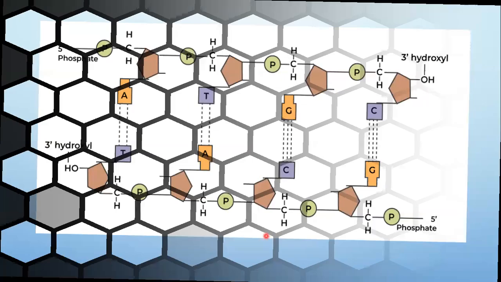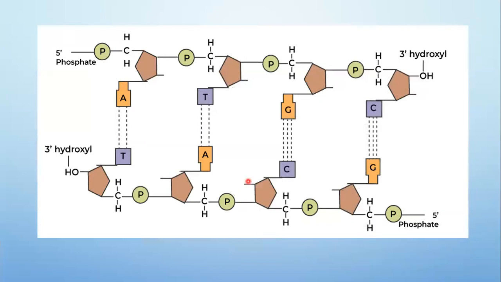So this is the illustration to show the two strands of the DNA. So this is one polynucleotide chain. This is another polynucleotide chain. Here it is referred to as 5'-phosphate. Here it is referred to as 3'-hydroxyl. That is, you can understand, with the fifth carbon this phosphate group is attached. So this end is called 5'. Whereas 3' refers to a hydroxyl group attached to the third carbon of the pentose sugar.